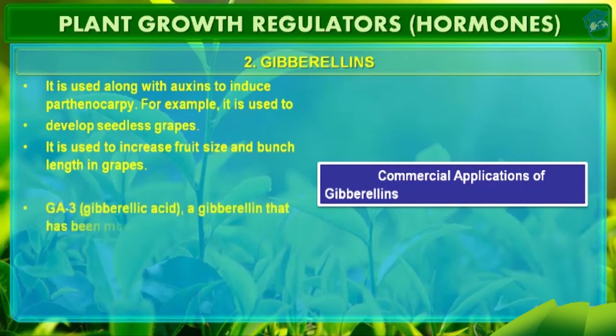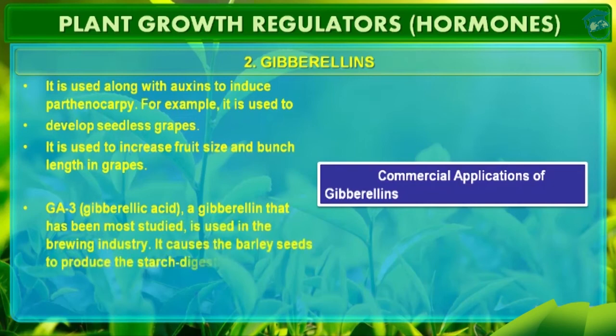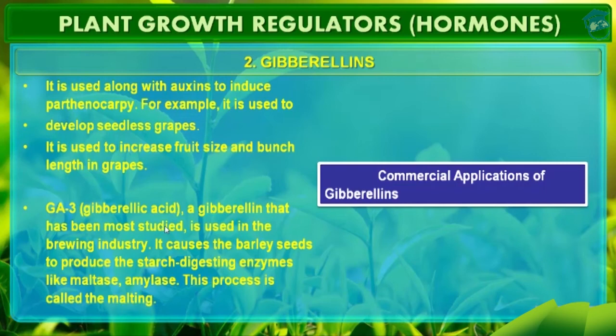Third is gibberellic acid, that is GA3, to be more precise, GA3, which is a gibberellin that has been most studied. It is used in brewing industries, as I have taught you that it is used in malting. That means it helps in the fermentation. It causes barley seed to produce starch digesting enzymes like maltase and amylase.